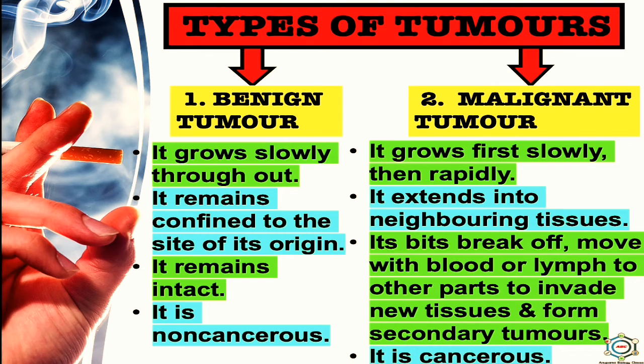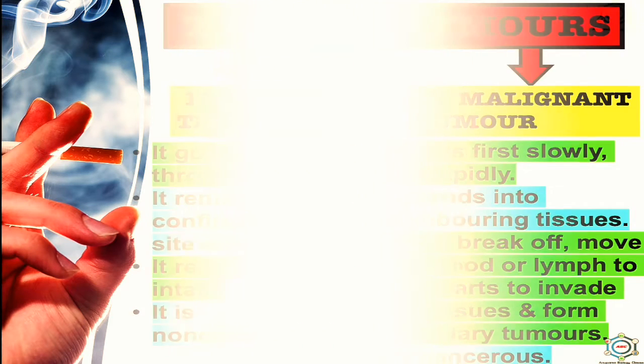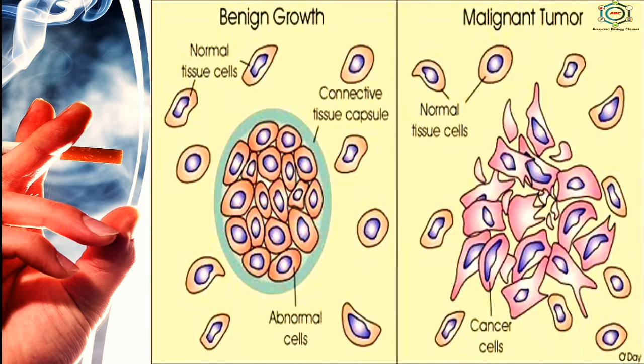Now, what are benign and malignant tumors? A benign tumor grows slowly, may attain quite a large size, but it remains confined to the site of its origin and does not spread to other parts of the body.